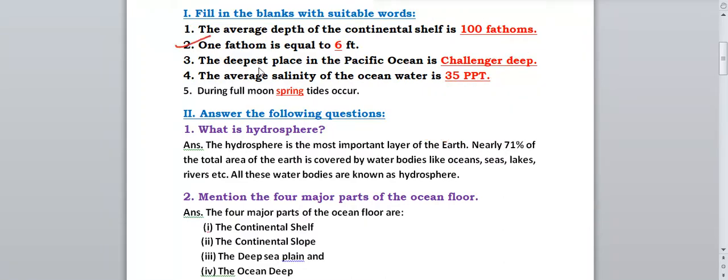Third, the deepest place in the Pacific Ocean is dash. So what is the name of the deepest place in the Pacific Ocean? It is Challenger Deep. Okay, Challenger Deep.